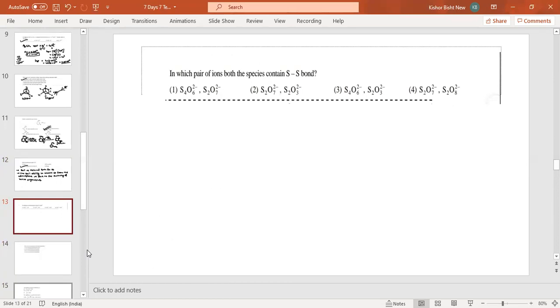In which pair of the ions do both species contain an S-S bond? So first of all, you draw the structure for each one. S4O6 2 negative, so S4O6, 1, 2, 3, 4. This is S4O6 2 negative.